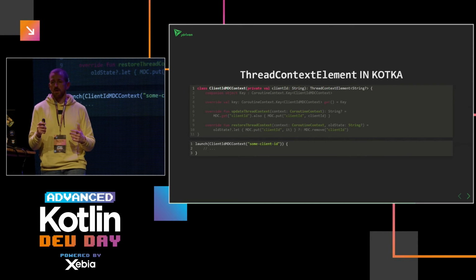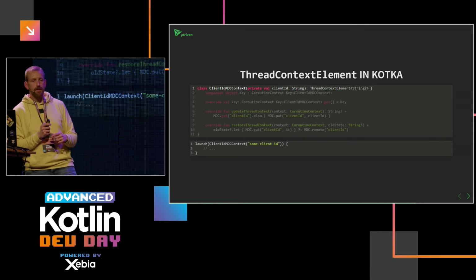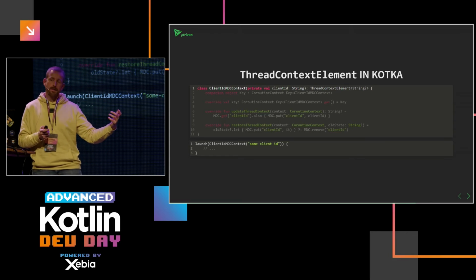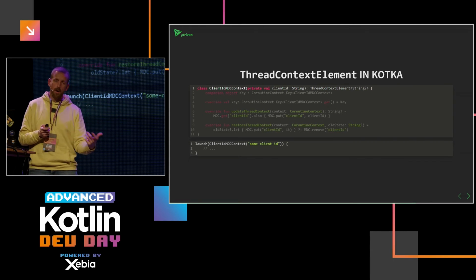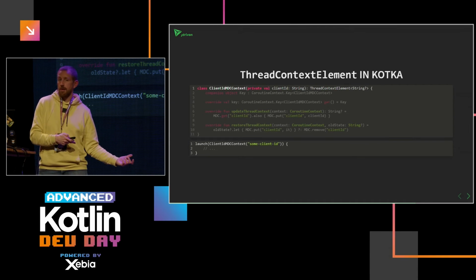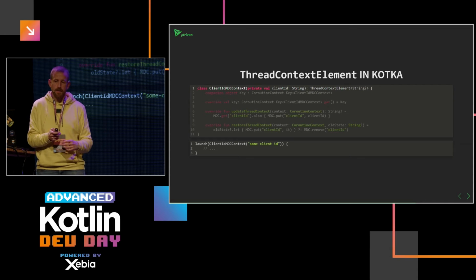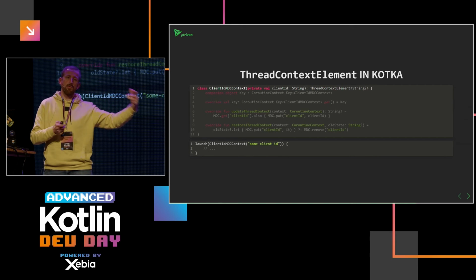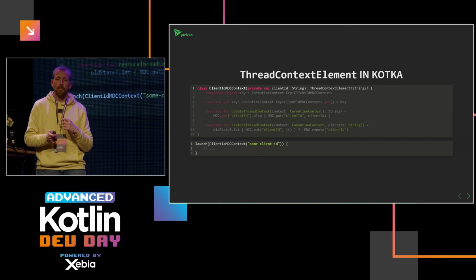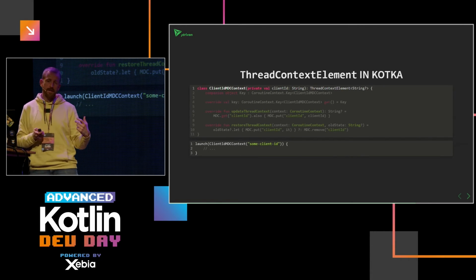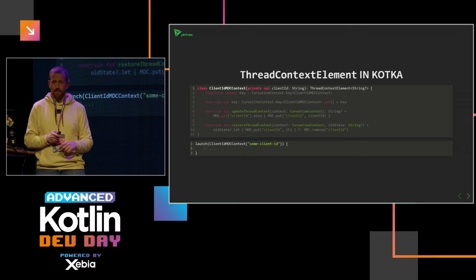Basically, you define a class that extends from thread context element, and it's a generic superclass which says, well, in this case, I want an optional string. And optional because, well, it could be that there's no value in the thread local, so it can be empty. So that's fine in this case. And what I do is I pass, in this case, a client ID, and that's the blue text you saw in the logging saying, hey, this is a producer for this topic or a consumer for this topic. And I create this context whenever I start something in the coroutine scopes.